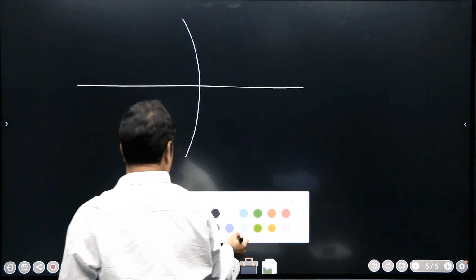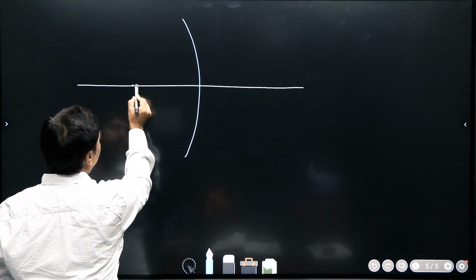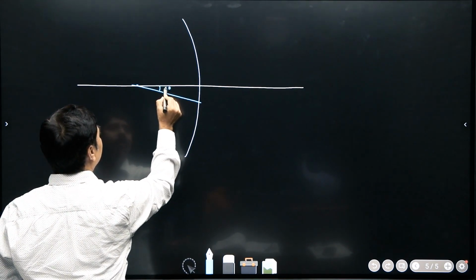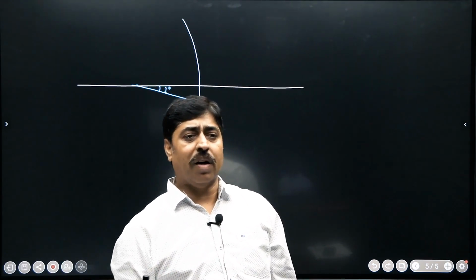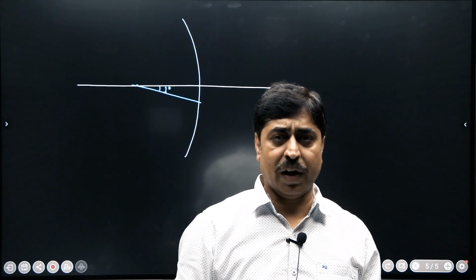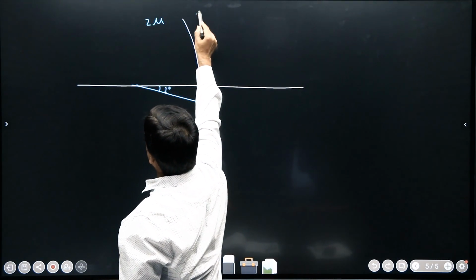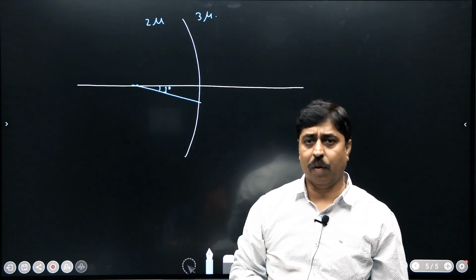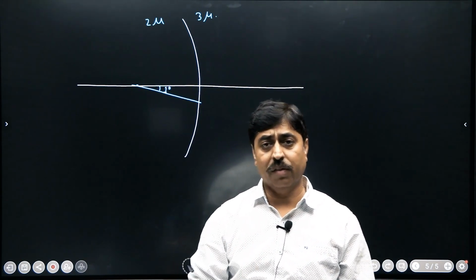I can show my light ray going like this. Just to keep the diagram clean, I will draw it like this. 1 degree is this angle, a very small angle. So this light ray is again going to suffer a refraction. It is moving from a medium of refractive index 2 mu to a medium of refractive index 3 mu. Am I right? The question says that both these surfaces have a radius of curvature of 10 centimeter.